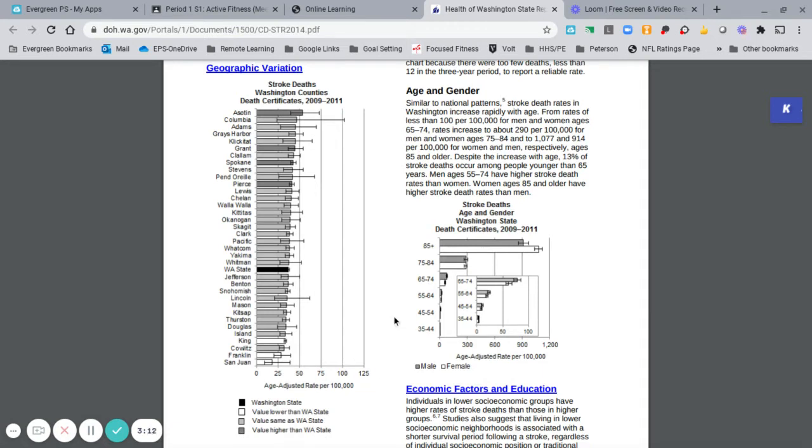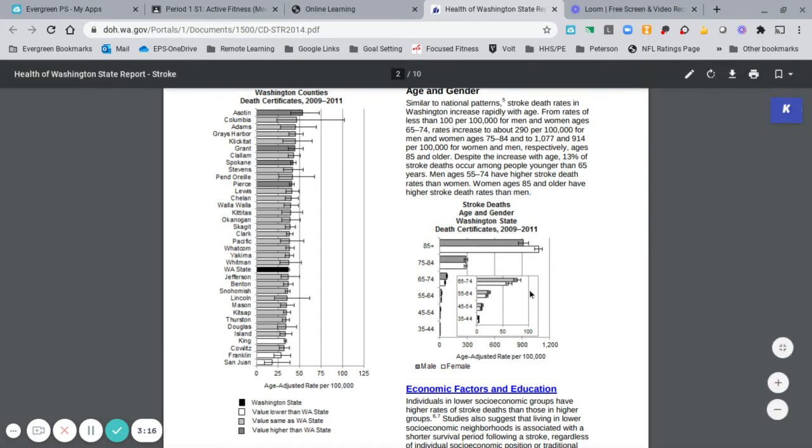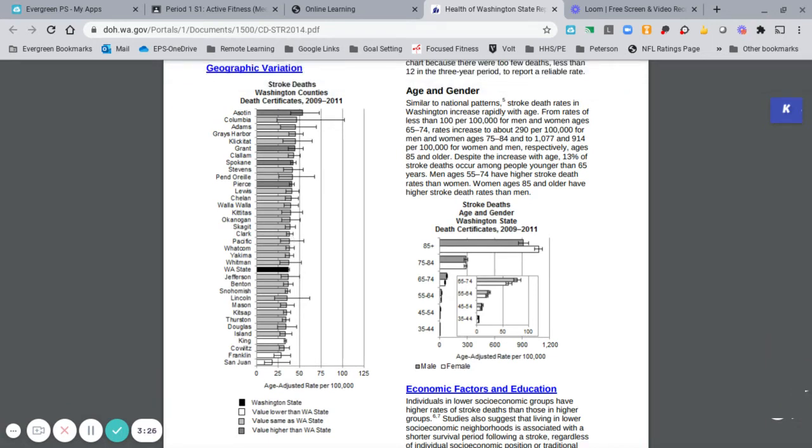So the question was, what is the death rate from stroke for our county? So we need to search through the list, identify Clark County. You can see that right here. All right, we're in the gray area, so we're the same value as the state. Now it doesn't give a specific number, so this is just going to be a ballpark generalization.